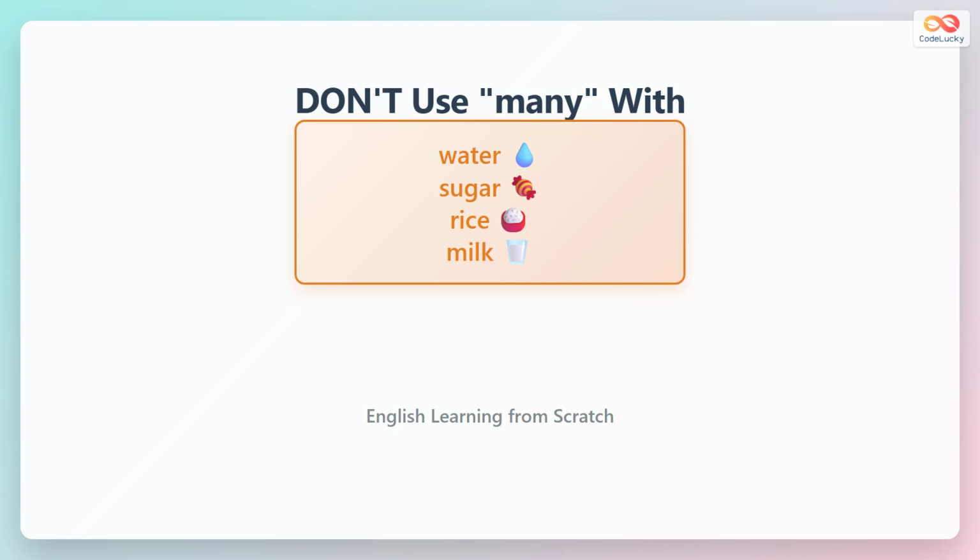Never use many with uncountable nouns. Water, sugar, rice, milk cannot be counted individually. For these, we use much instead of many, but only in negative sentences and questions.